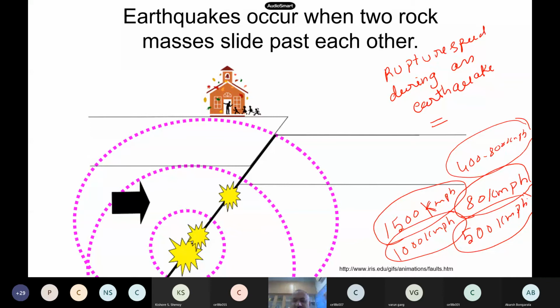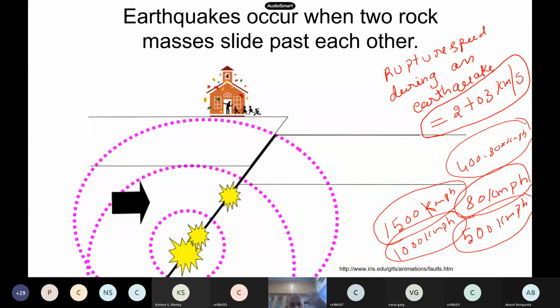Anyway, those are your guesses, but the actual earthquake speed is 2 to 3 kilometers per second. You followed. So this is the speed of earthquakes. Do you think it is fast or slow? It's faster than all of these. Extremely fast, right? 2 to 3 kilometers per second. That is the speed of earthquakes, and that is the most dangerous thing, why we have to study earthquakes itself.